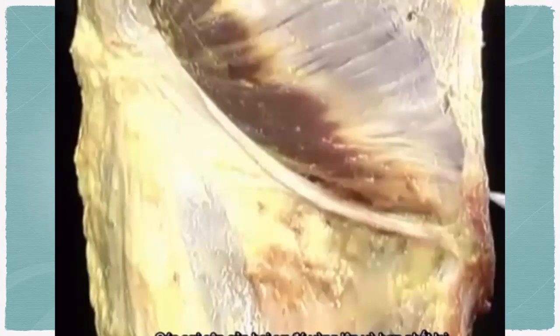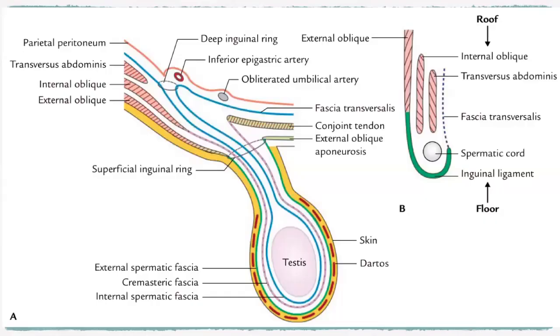And this is the internal oblique. You see, the aponeurosis is here, right? This is the conjoint tendon, right? The aponeuroses of the internal oblique and transverse abdominis fuse together in front of the abdomen to form the conjoint tendon. You see, so here lie the reflected part of the lacunar ligament and the conjoint tendon, right? So these are the boundaries.